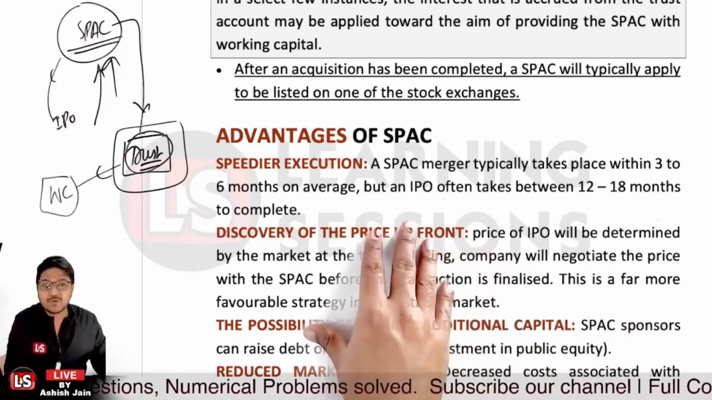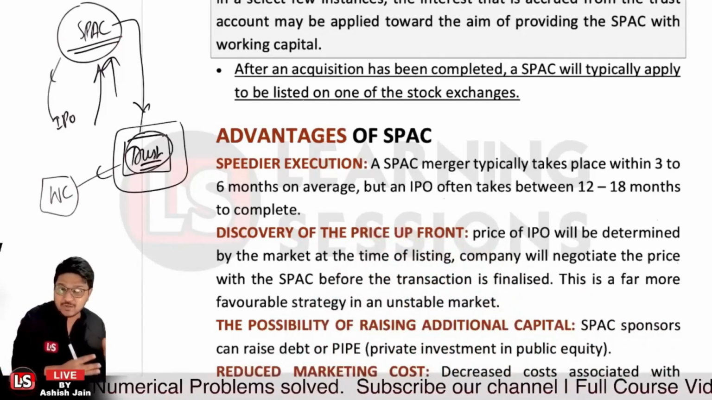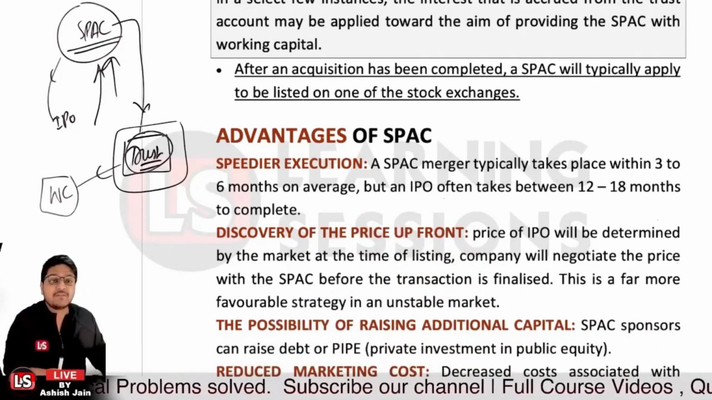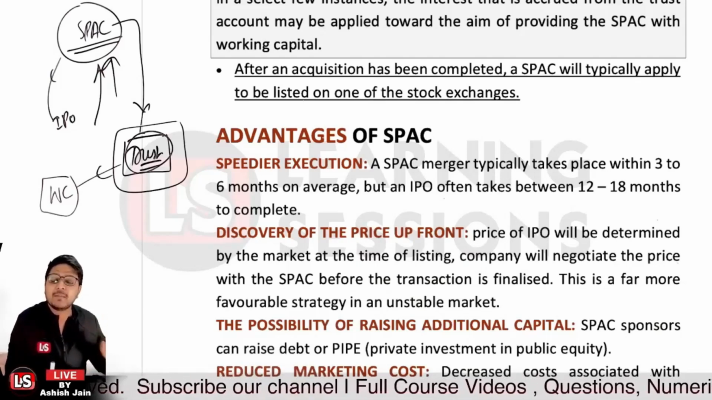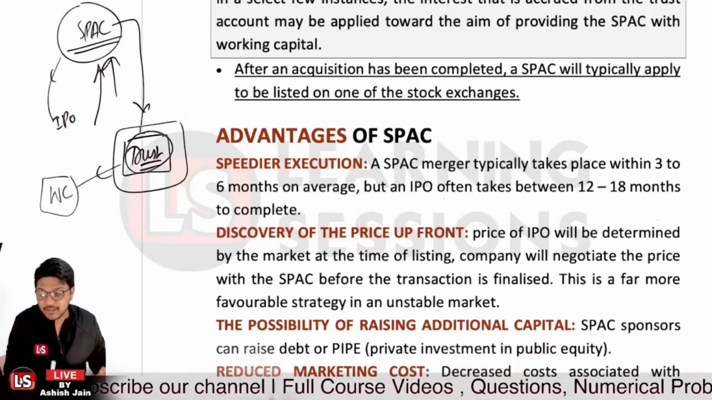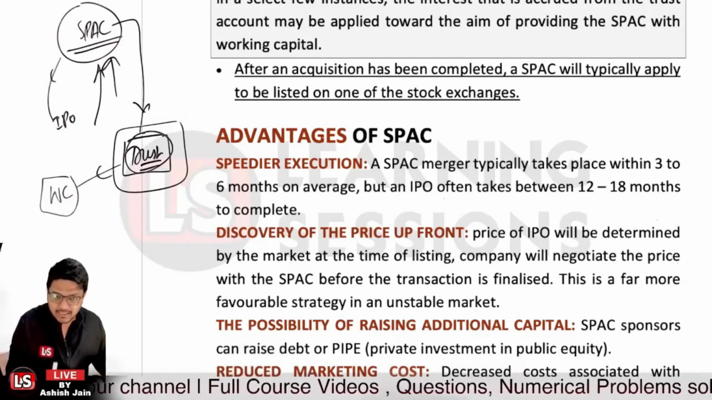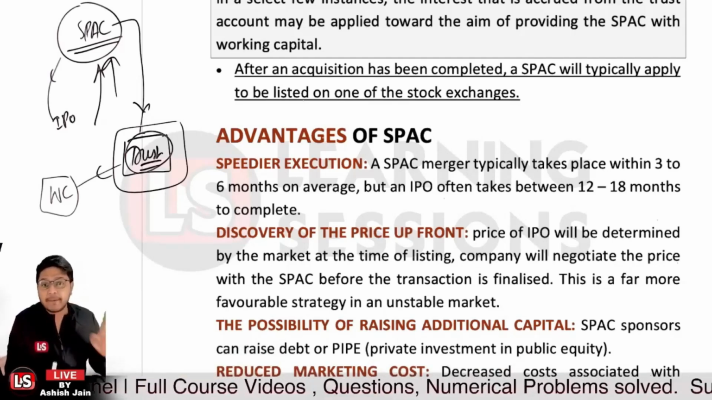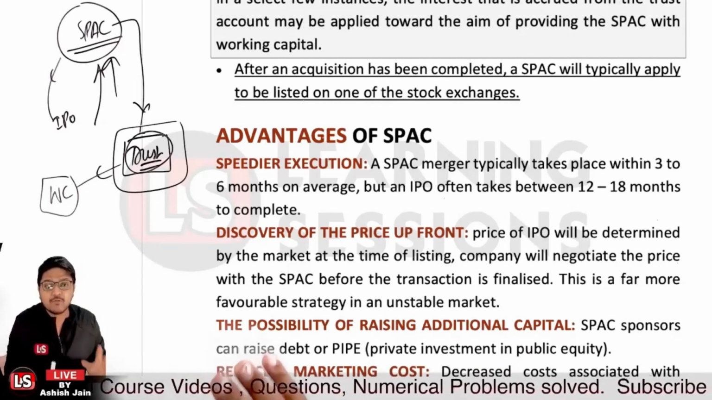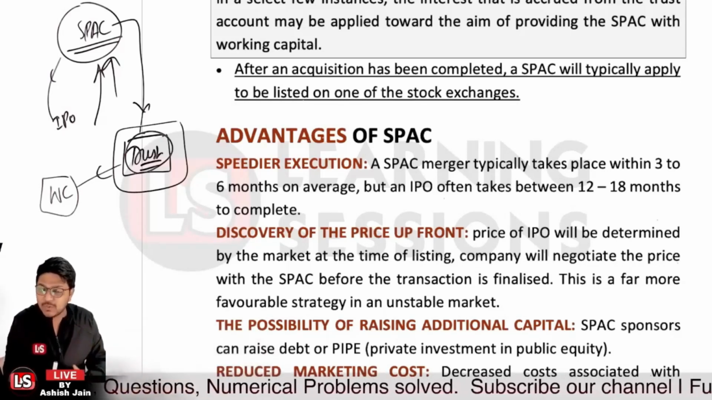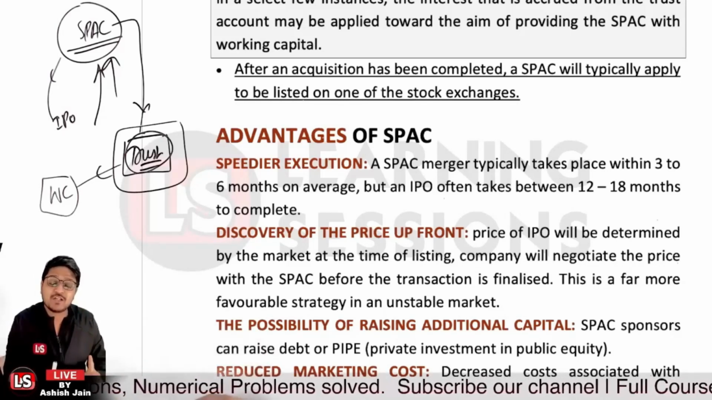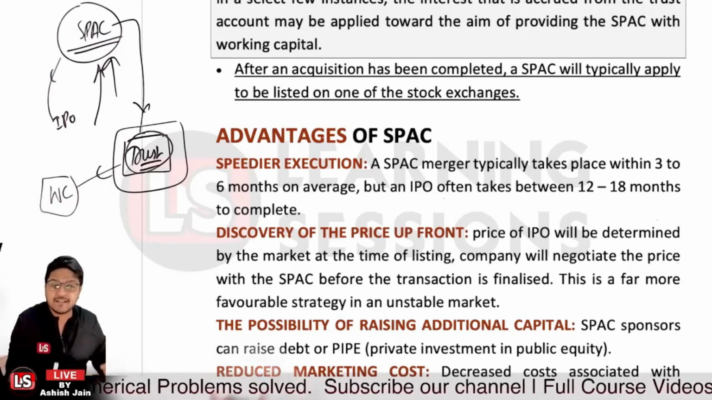So it's a speedier acquisition related to the merger of the SPAC into something, and further discovery of the price upfront. Now the price of the IPO will be determined by the market. Particularly when the SPAC will be raising the money at the time of its listing, the price of the share will be speculated, but the company that the SPAC is going to negotiate with, the target company, is determined after the finalization of the same, right?